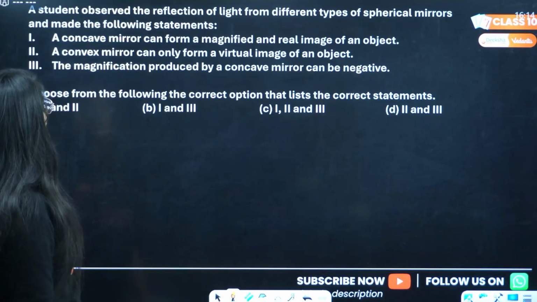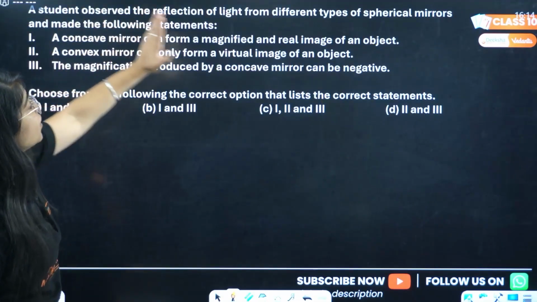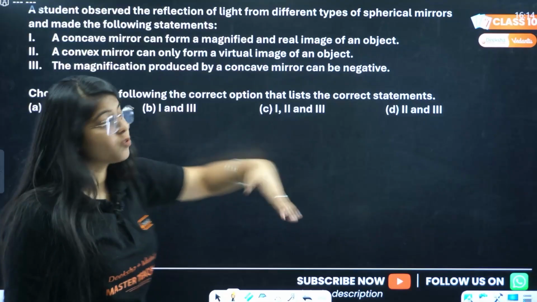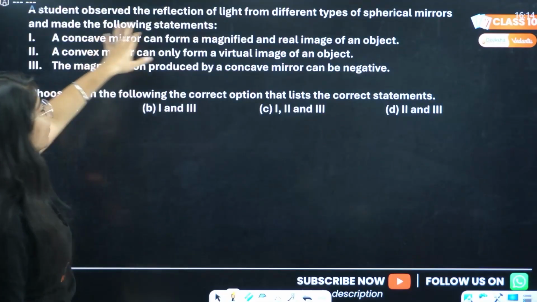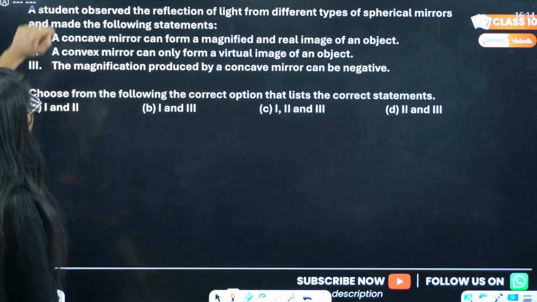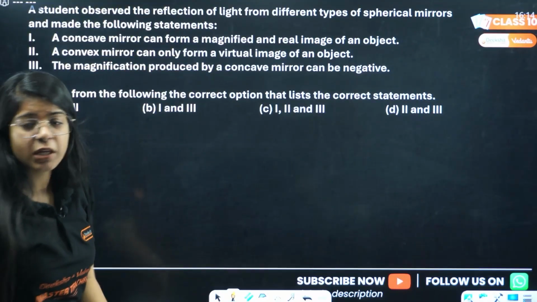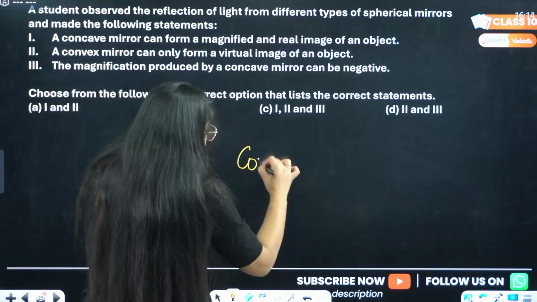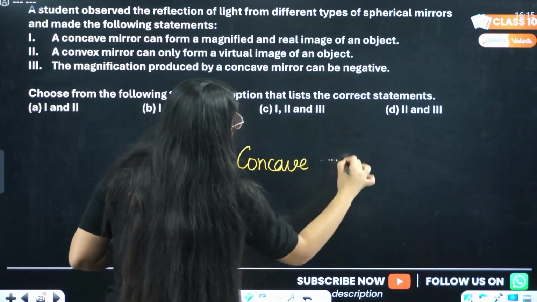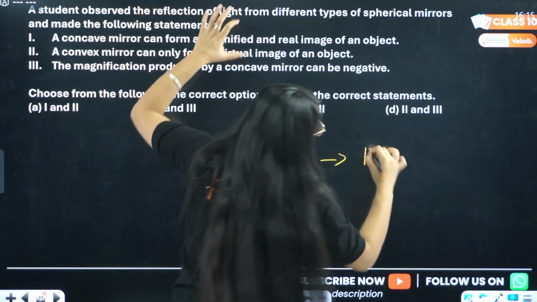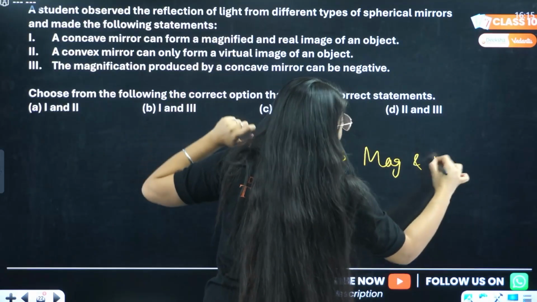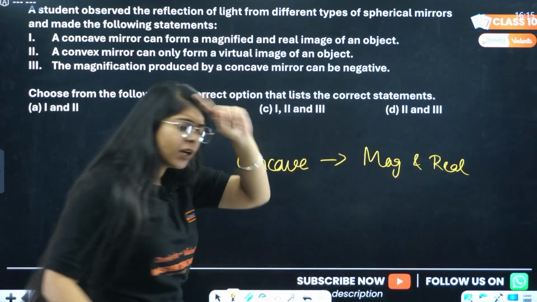Okay, next question. A student observed the reflection of light from different types of spherical mirrors and made the following statements. A concave mirror can form a magnified and real image of an object. He's saying that it formed a magnified and real image, and that is true. We studied the concave mirror, the first case.